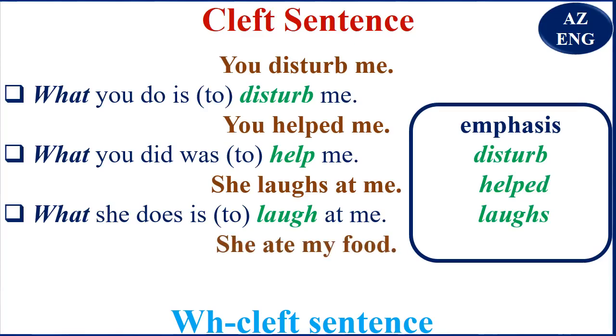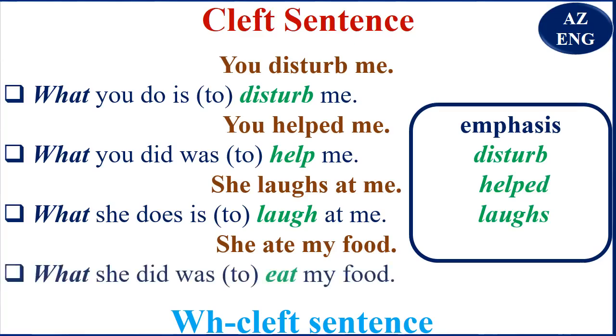She ate my food. Now I'm going to put the emphasis on the word ate. What she did was eat my food. So you see, what you do is to disturb me. What you did was to help me. What she does is to laugh at me. What she did was to eat my food. That too is correct. So you remember the emphasis?